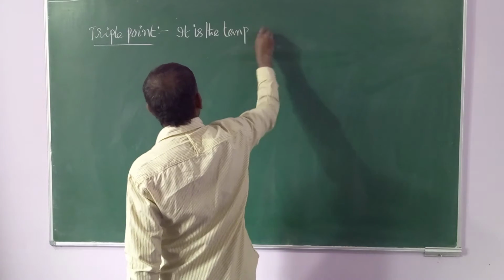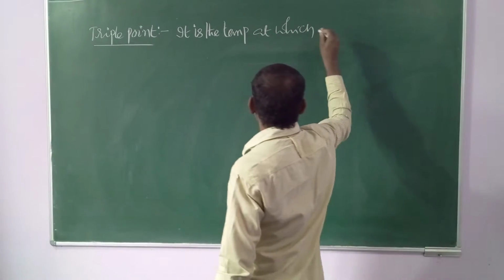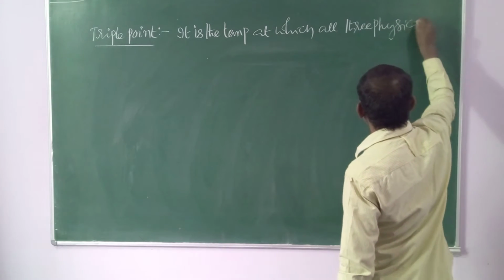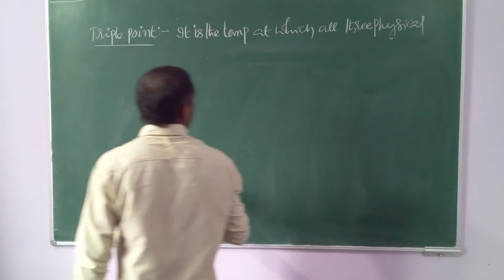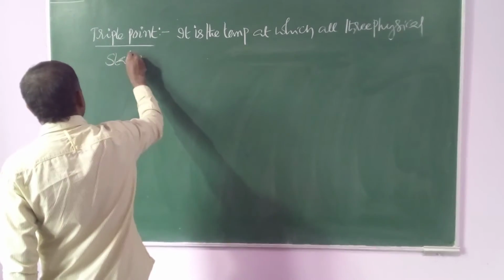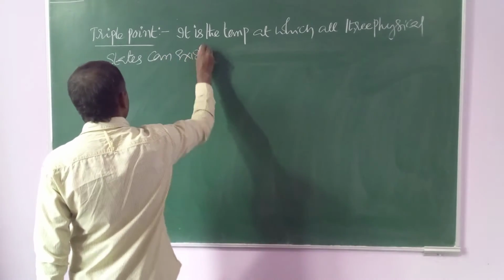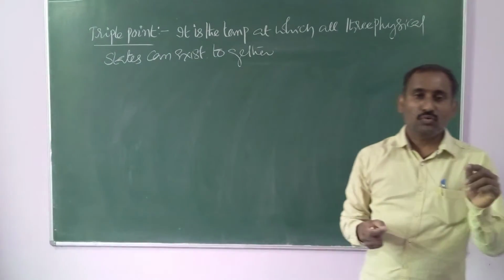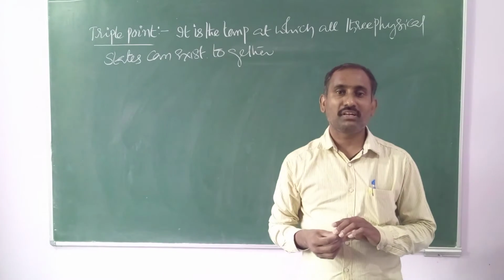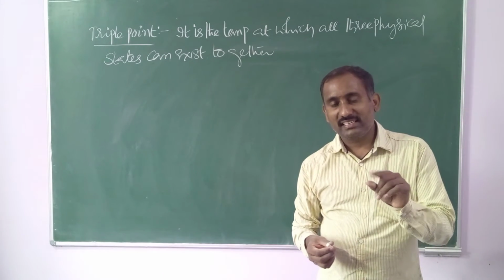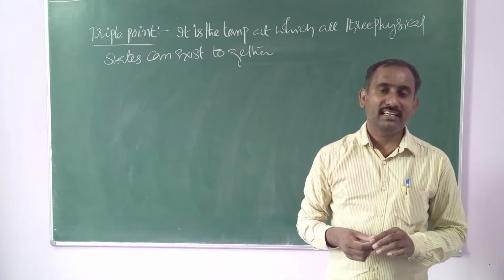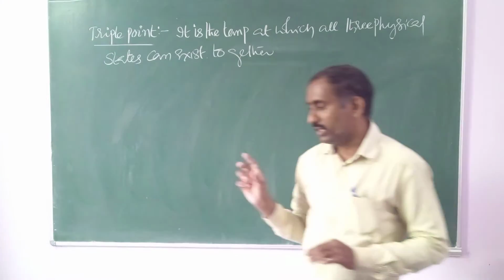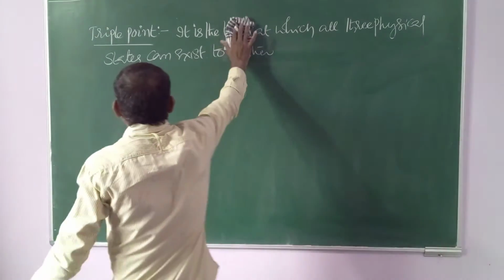For water, the triple point value is 0.01 degrees centigrade. At 0.01 degrees centigrade, all three physical states of matter can exist together. Therefore, 0.01 degrees centigrade is considered the triple point of water.